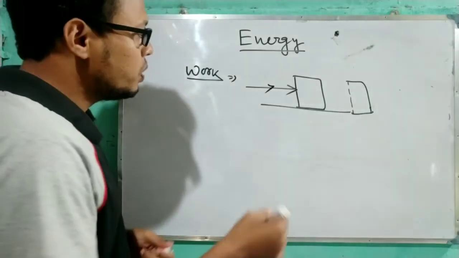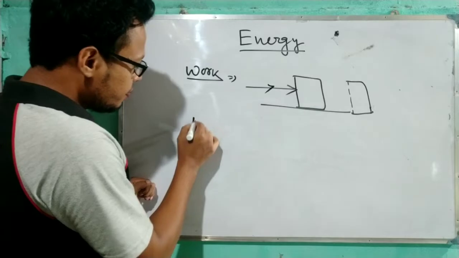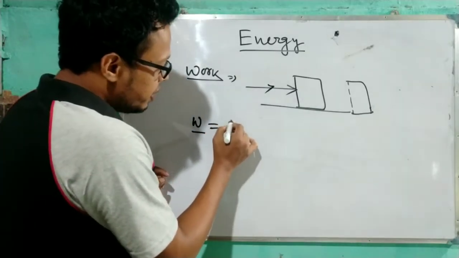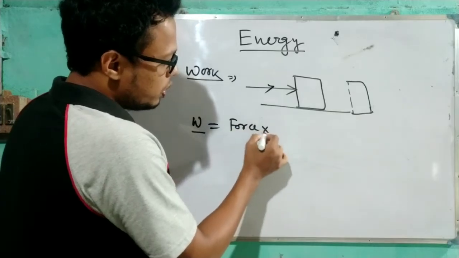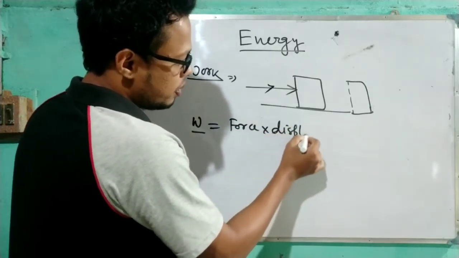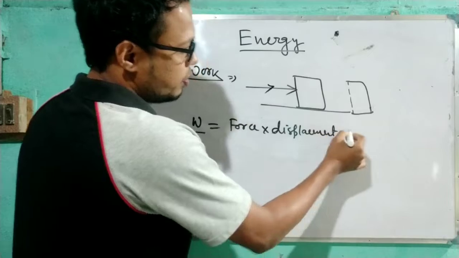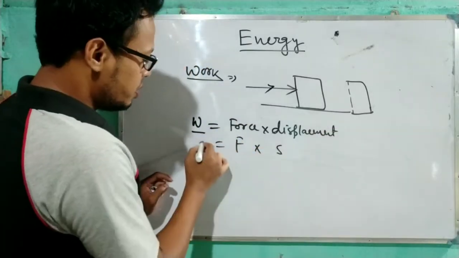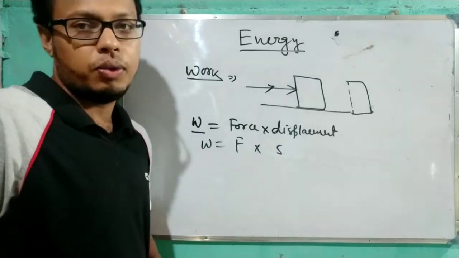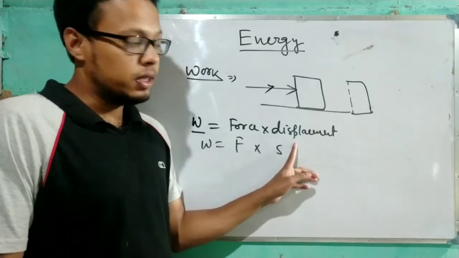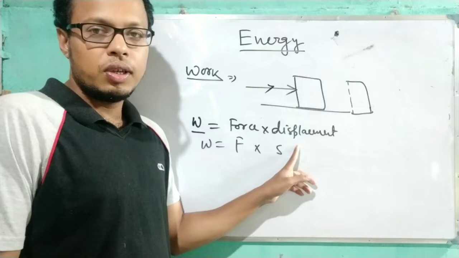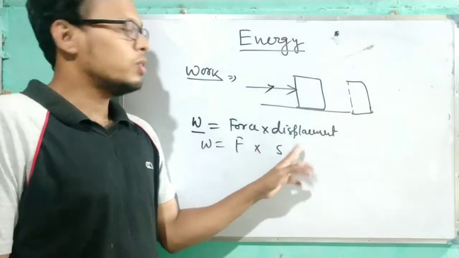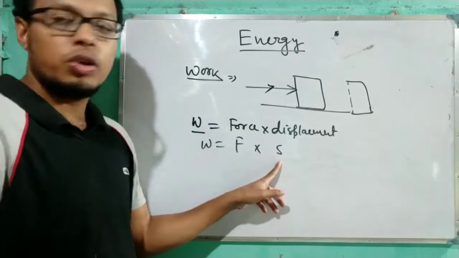The definition of work: it is represented by W. It is the multiplication of force into displacement. If we write force as F and displacement as S, then work equals F into S. Don't write distance over here. It is the displacement, or you can write the distance in the direction of the force, which is also displacement. S is the displacement, not the distance.